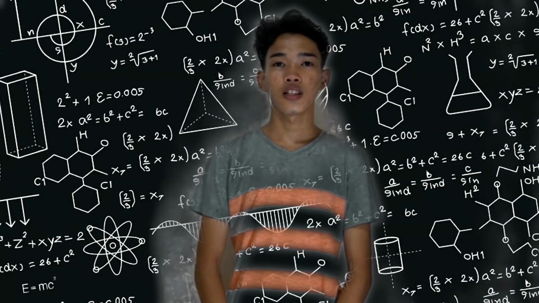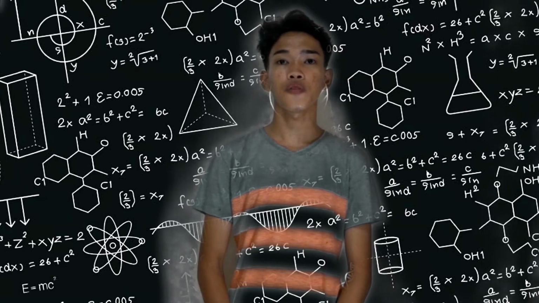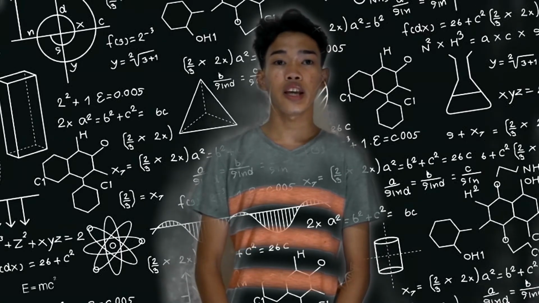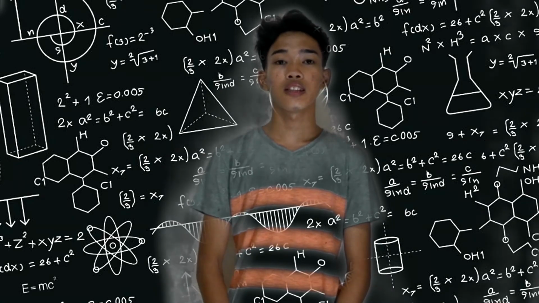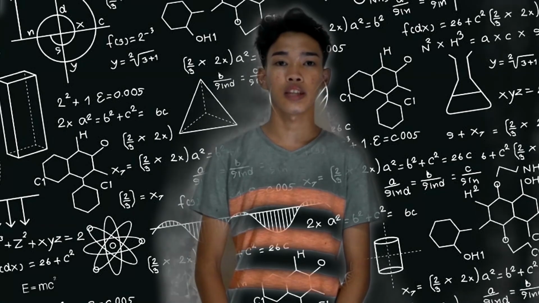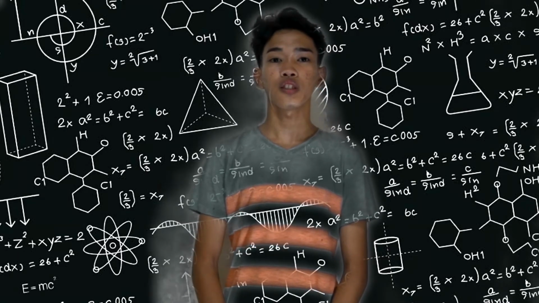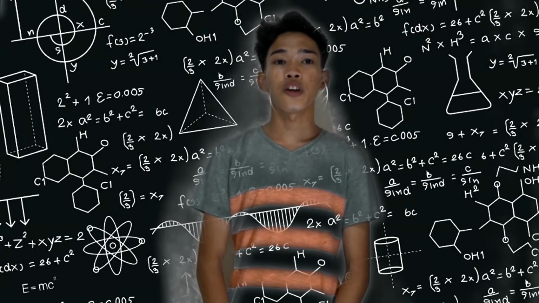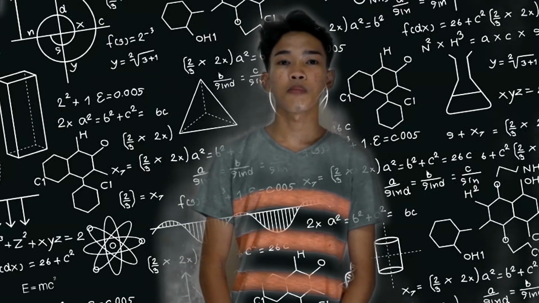So the second law states that there exists a useful state variable called entropy, with the symbol S. The change in entropy, delta S, is equal to the heat transfer, delta Q, divided by the temperature T. The formula for this is delta S, or the change of entropy, is equal to delta Q, or the change of heat transfer, over the temperature, or the symbol T.